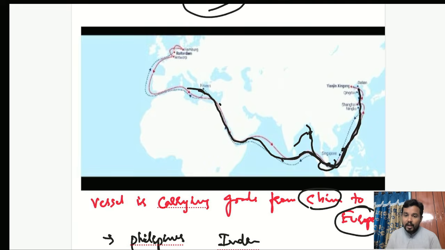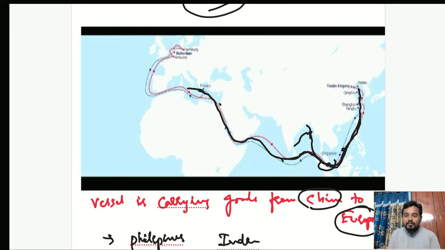So cost will increase, and the transportation time also will increase. Whenever the time increases, the cost will automatically increase. These are the two major reasons why ultra large container ships cannot go to each and every port and unload.